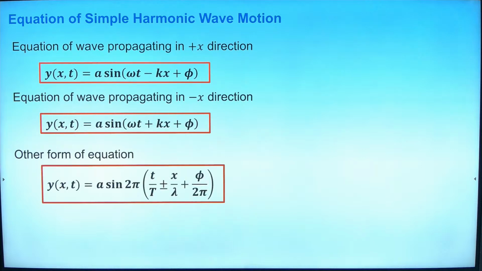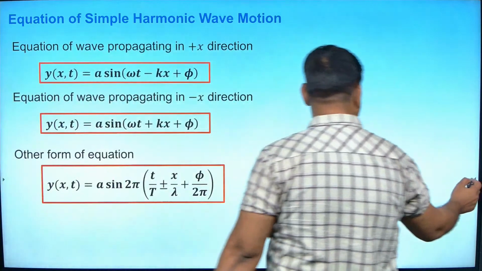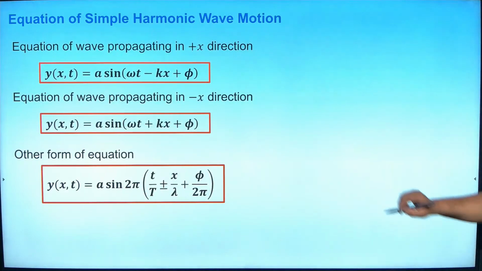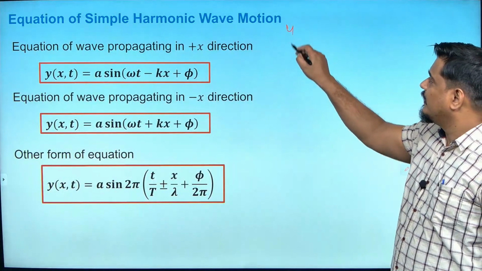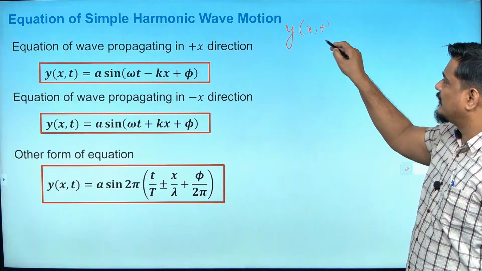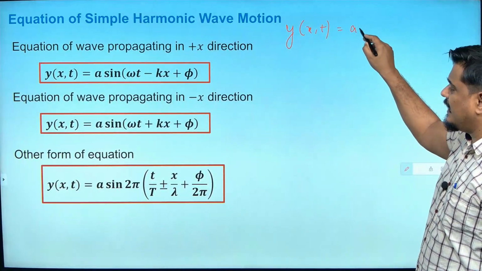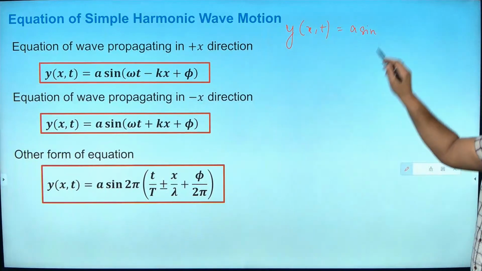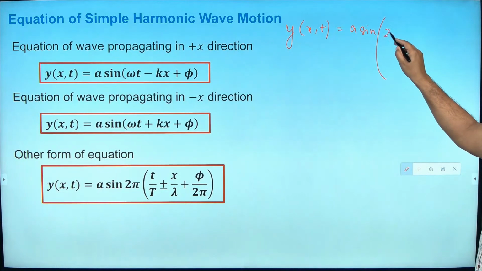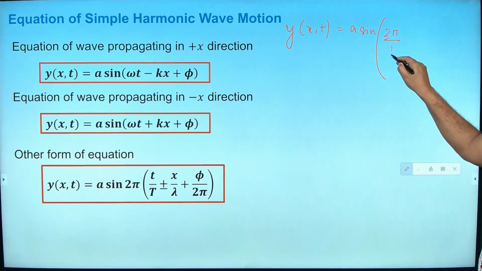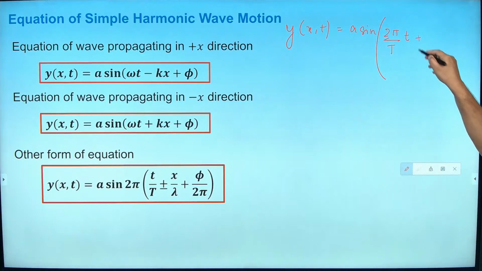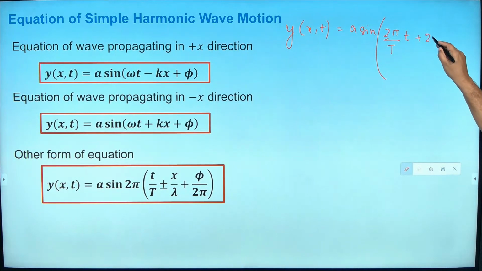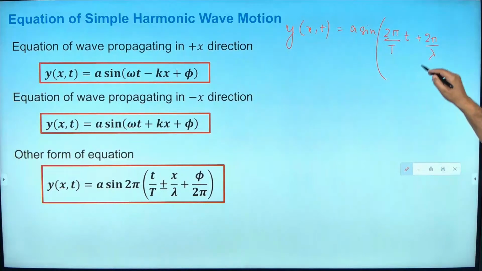Okay, I can also write the equation like this. You know how it came? Let me solve it here for you. So y as a function of x and t, I have derived it as a sine omega t plus or minus kx plus phi. What is omega? 2 pi by capital T into small t, plus what is k? 2 pi by lambda into x, plus phi. Can I write like this?